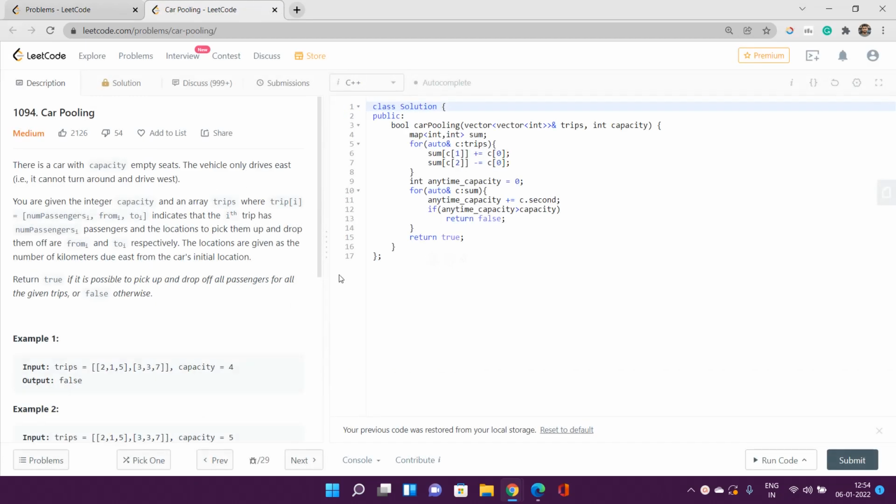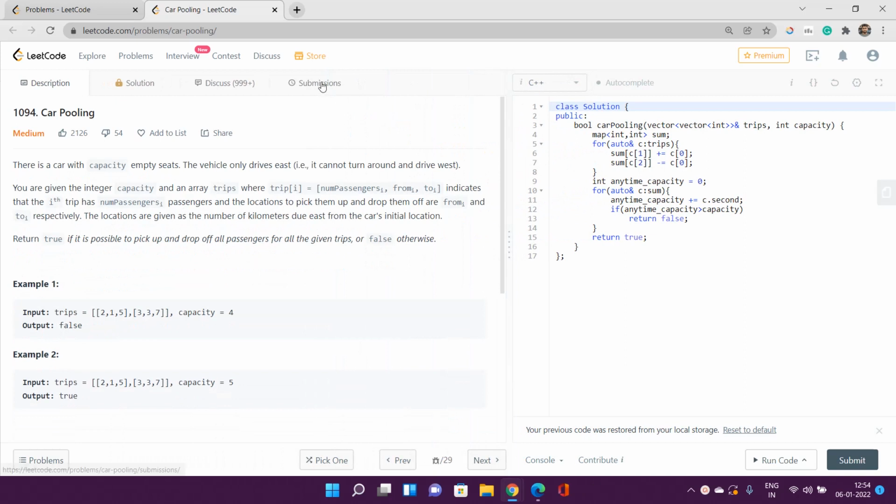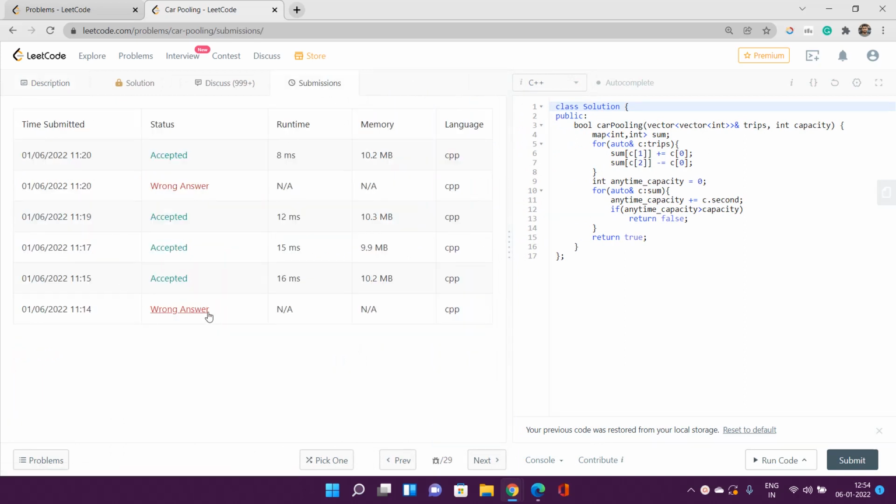Yes, actually I've already solved this problem. You can see the first attempt was a wrong answer, a foolish mistake, and when I got the correct one, I was improving the runtime of the solution.